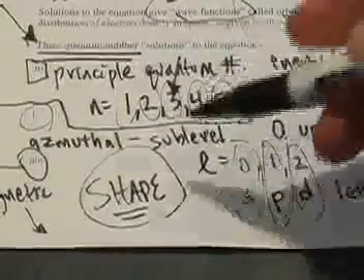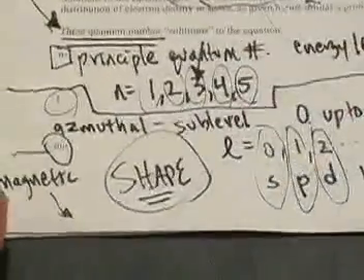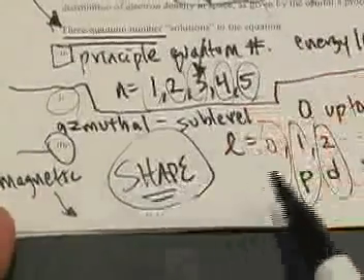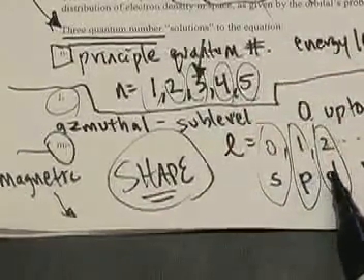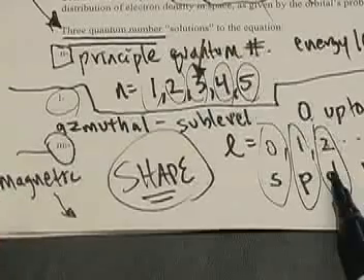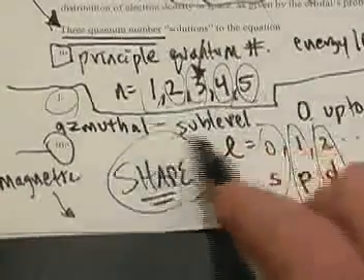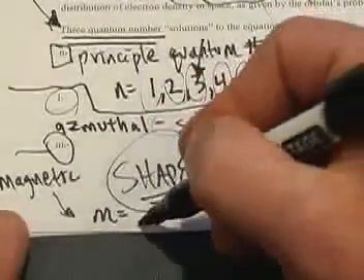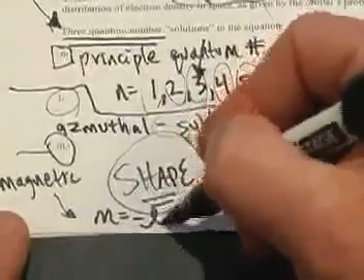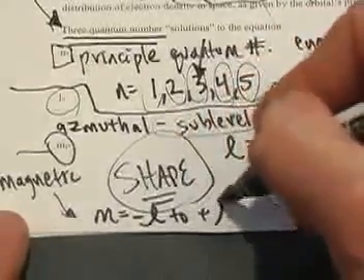Now what this one says is there is possibly more than one of these orbitals inside of this sublevel. And the magnetic quantum number, symbolized by the letter m, can have values from negative l to positive l.